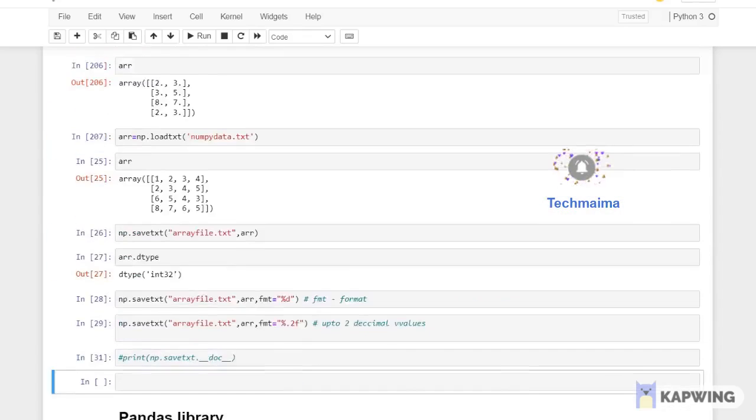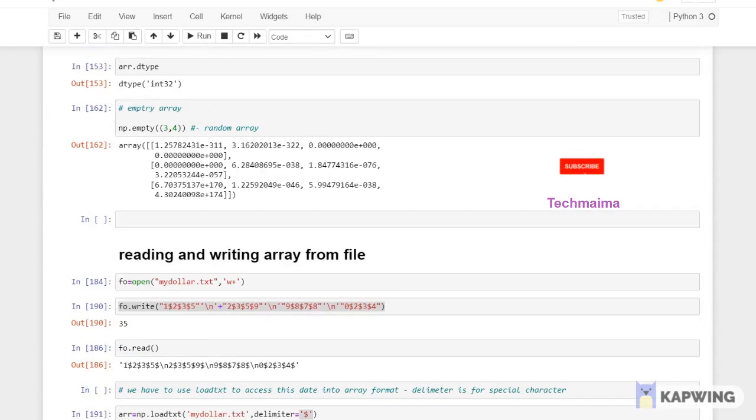So this is all you can see inside this function. Okay, so that's all about arrays in NumPy.